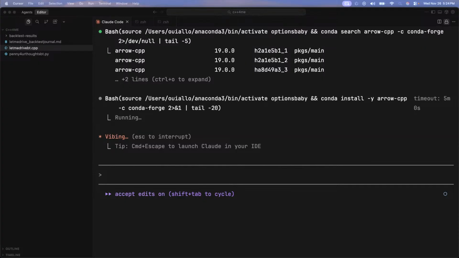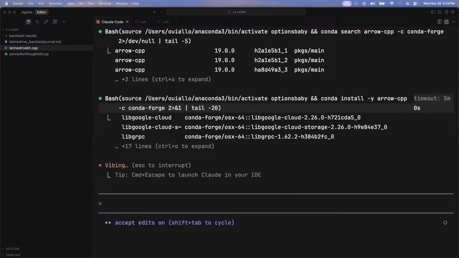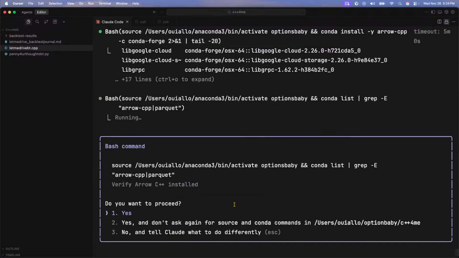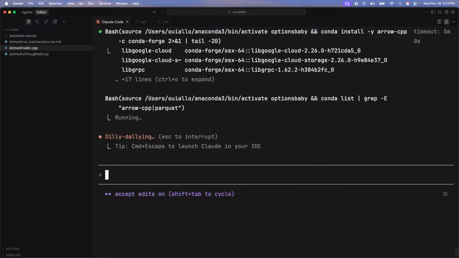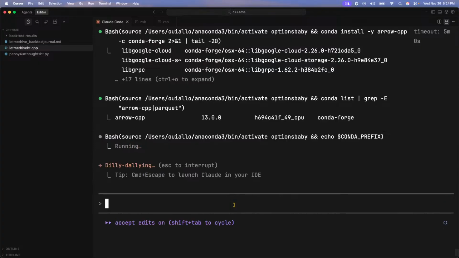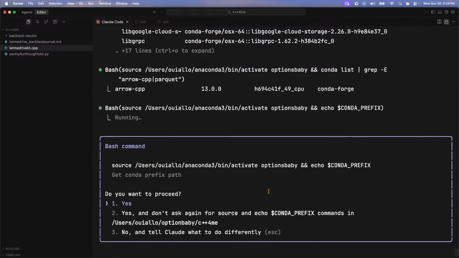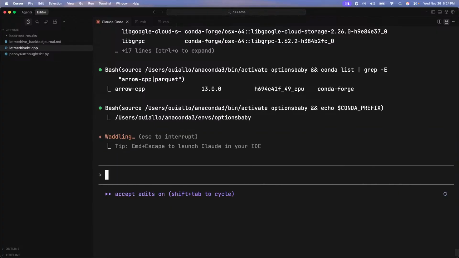All right, beautiful. You know what I also need to do when it's ready to update code? All right, good. I don't know why it's going to take 5 minutes to download a library. That's suspicious. All right, here we go. Now, verify it has been installed. All right, good. Now get the prefix.